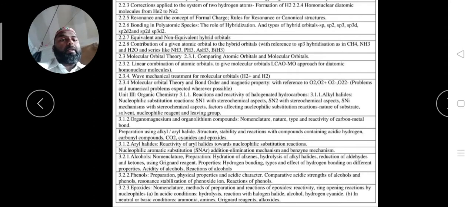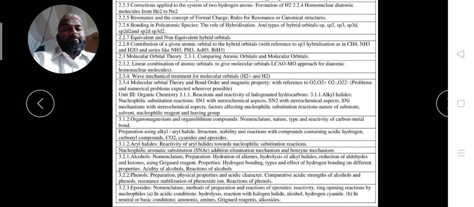In this, first of all, we talk about alkyl halides, nucleophilic substitution reaction, SN1, SN2, SNi with their mechanism and the stereochemical aspects. Then the factors affecting this nucleophilic substitution reaction: nature of the substrate, solvent, nucleophilic reagent and the leaving group. Then second part, we have to talk about the organomagnesium and the organolithium compounds, nomenclature, their nature, type and the reactivity of the carbon-metal bond. Then preparation of this alkyl halide, their structure, stability and the reaction with the compounds containing acidic hydrogen, carbonyl compound, CO2 (carbon dioxide), cyanide and the epoxide.